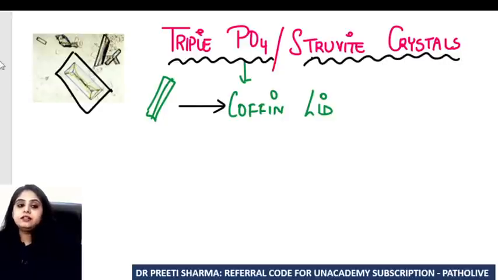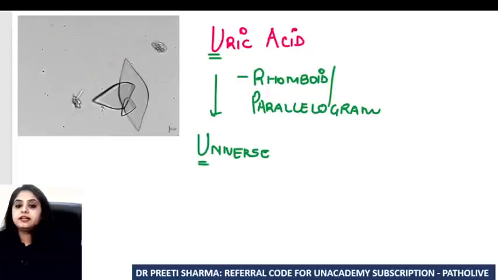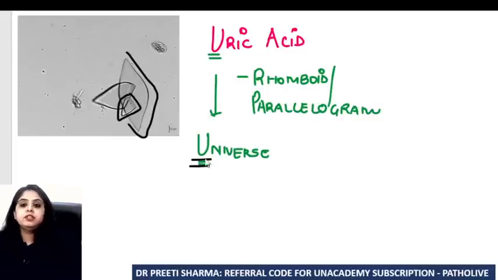Having said that, one last one is left, and that is it can take any shape. It's looking like a rhomboid here, then it's looking like a triangle here. So it basically can take any shape in the universe. The one which can take any shape in the universe, like a rhomboid or a parallelogram or a triangle, that universal shaped crystal is known as uric acid crystal. So you're done with all the crystals.